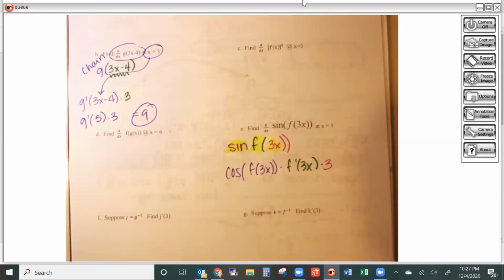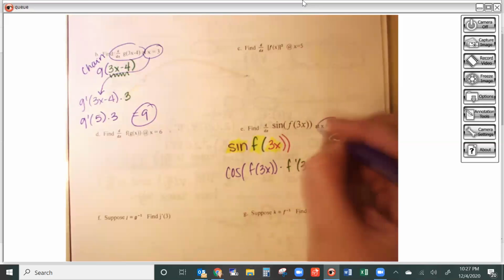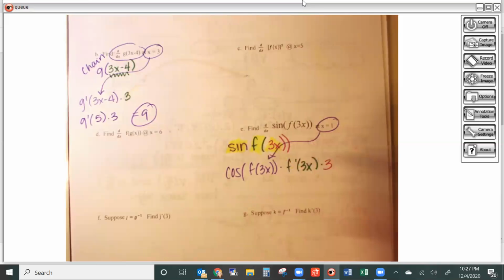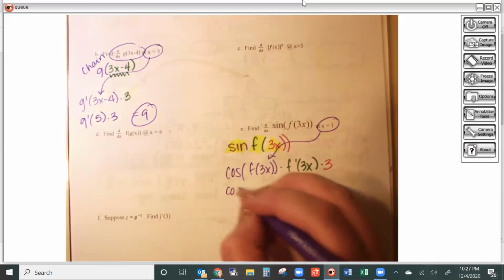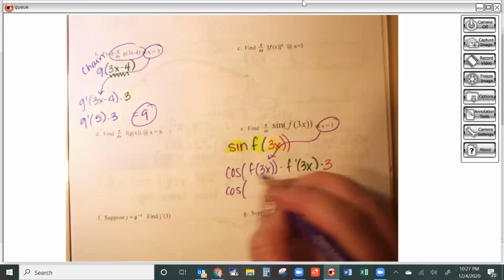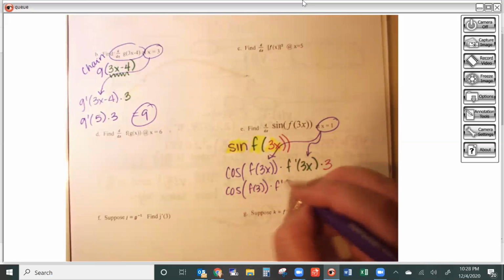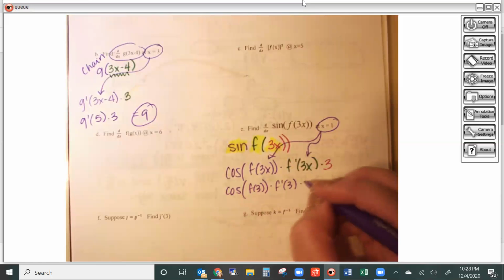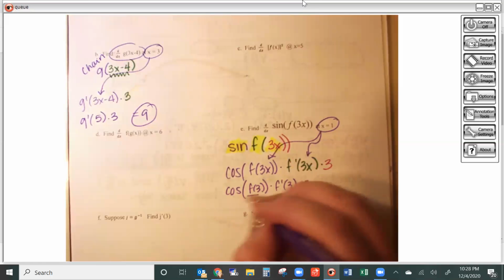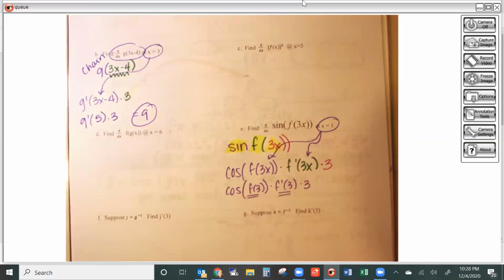And then from there, you're going to take whatever number they want you to plug in. So if I want x to be a 1, that's going to be the cosine of f of 3 times 1, which is f of 3, times f prime of 3 times 1, which is 3. And then I'll evaluate these two values from my table.